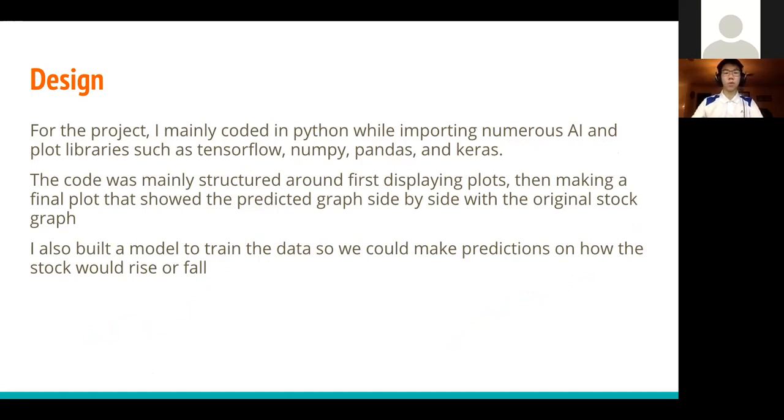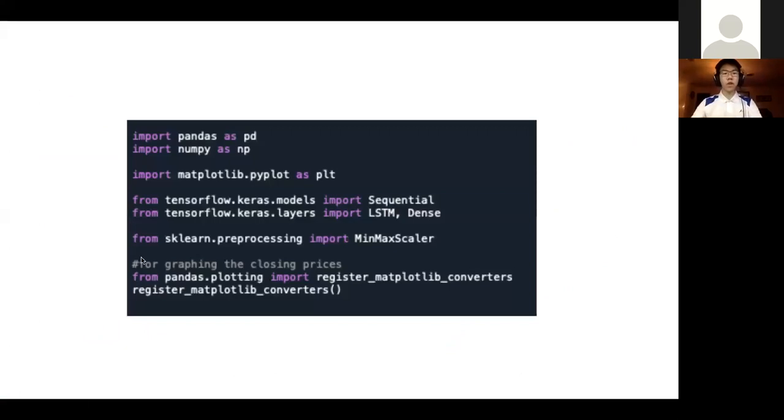So over here, you can see the code that I used to import all the Python and AI libraries. We have Pandas, NumPy, Matplotlib, which is essentially what we use to plot all the graphs, TensorFlow, and LSTM models, which we use to make the AI predictive graphs.